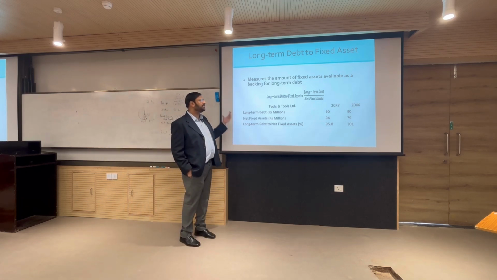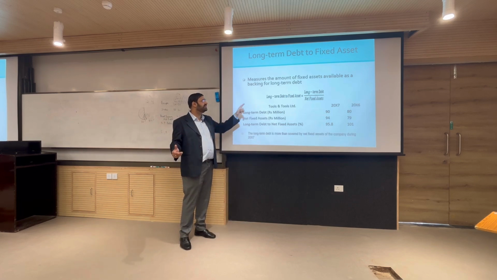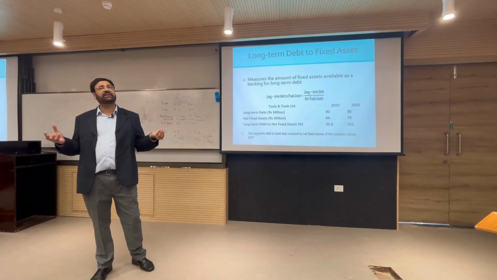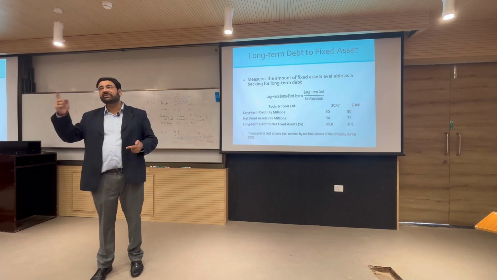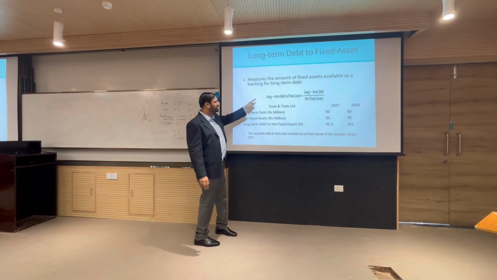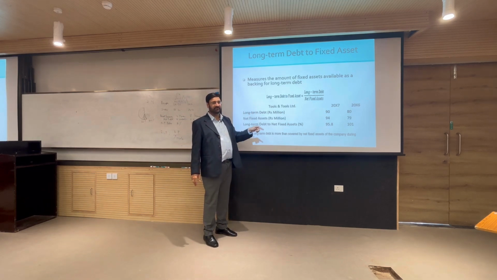Again we find the same thing, but a different ratio, long term debt to fixed assets, measuring what? How much of fixed assets are financed by long term debt. So, fixed assets are supposed to be financed either through long term debt or through equity. Some of these ratios are interconnected. From the previous ratio and this ratio, you can find out each other.